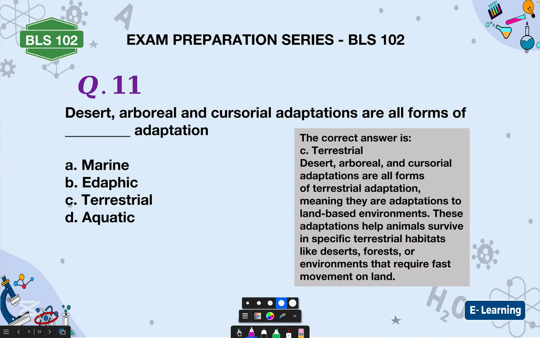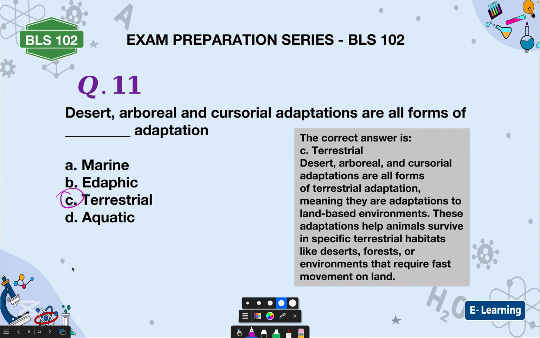Desert, arboreal, and cursorial adaptations are all forms of, they are not marine, they are not edaphic. Edaphic has to do with soil, because you know marine has to do with water, marine water. Terrestrial, yeah, they are terrestrial adaptations. They are not aquatic. Aquatic has to do with water. All right. So the correct answer is terrestrial.